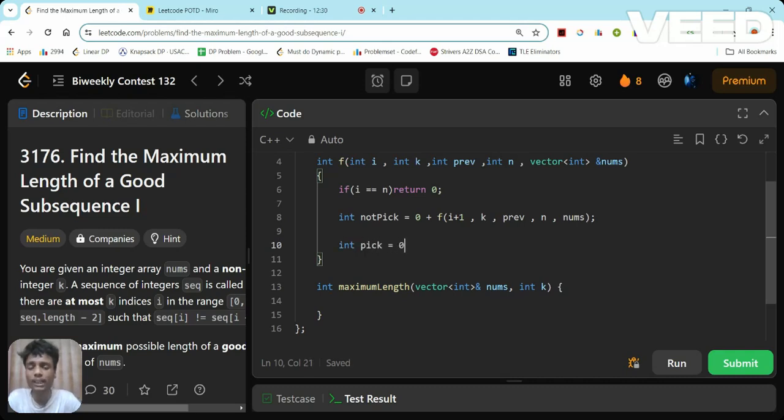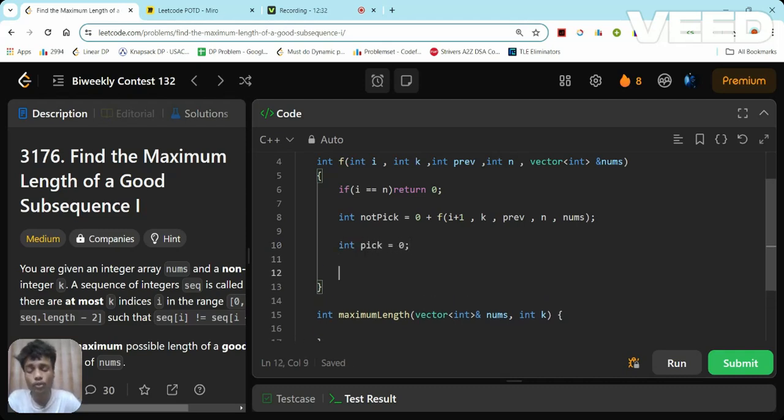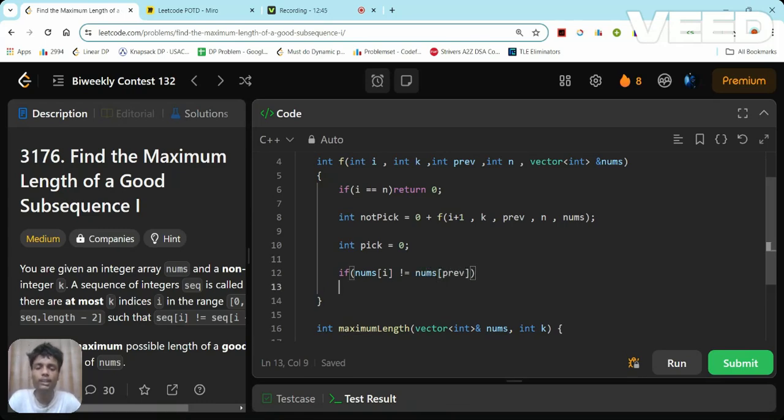If I'm going to pick, there will be two cases. First, if nums of i is not equal to nums of the previously picked element, in that case my pick will be equal to 1 plus f of, simply increase the index and do k minus 1, right?